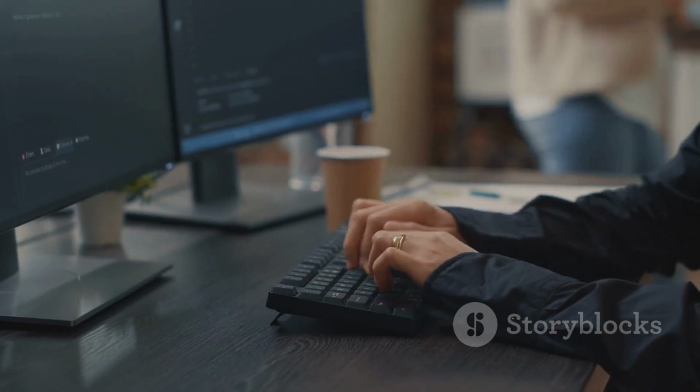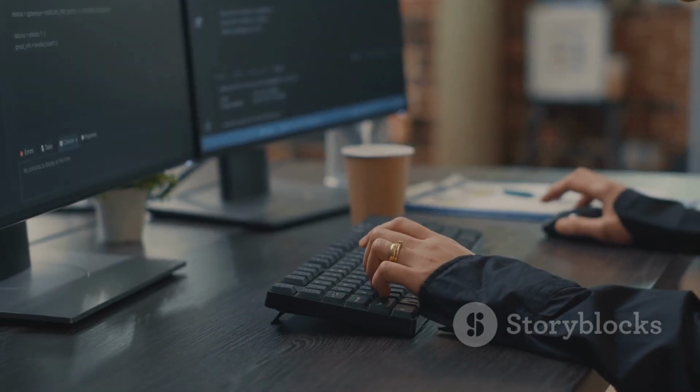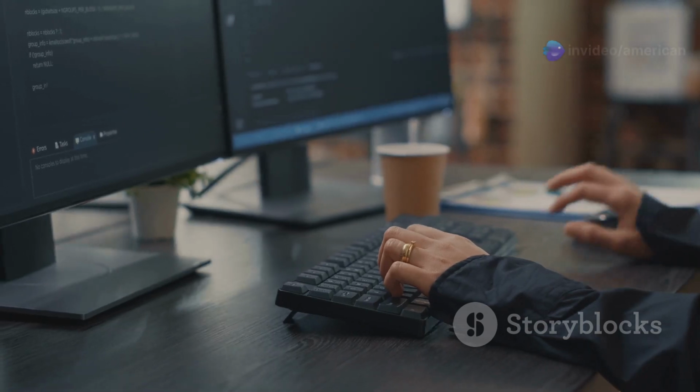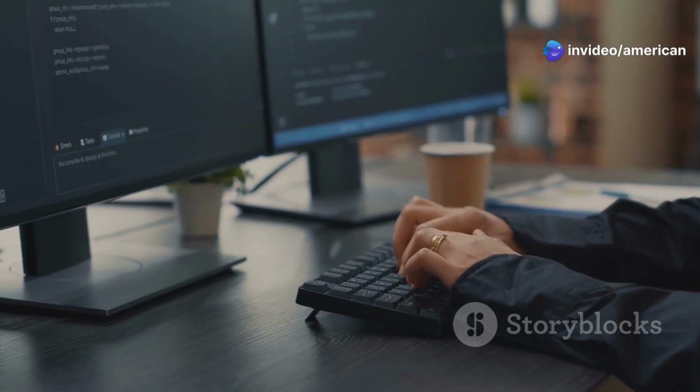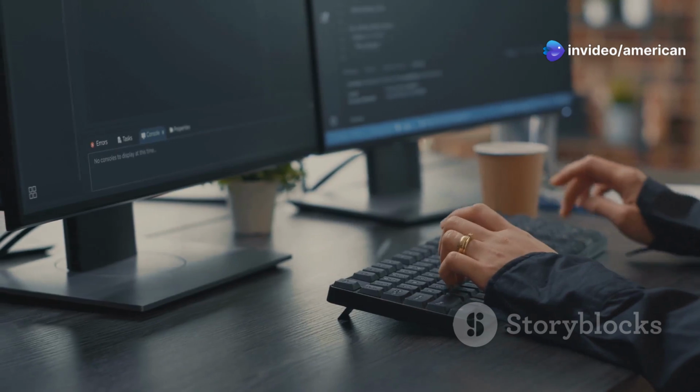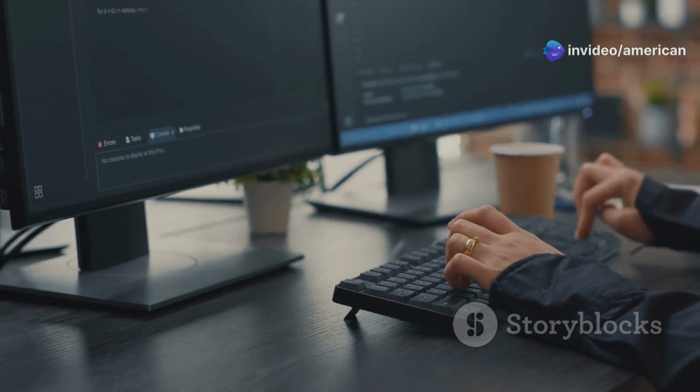Add a new script to your player sprite. Scripting is essential for defining the behavior of your game elements. By adding a script to your player sprite, you can control how it moves, interacts with other objects, and responds to player input. This script will be the brain of your player character.